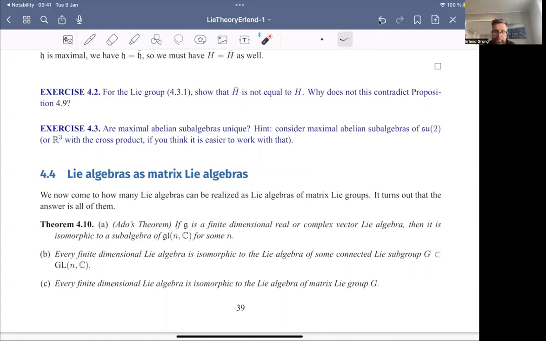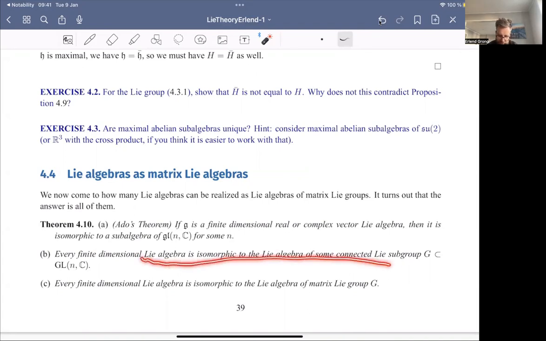And the next statement is that if you have a finite dimensional Lie algebra, then it is the Lie algebra of some connected Lie group.